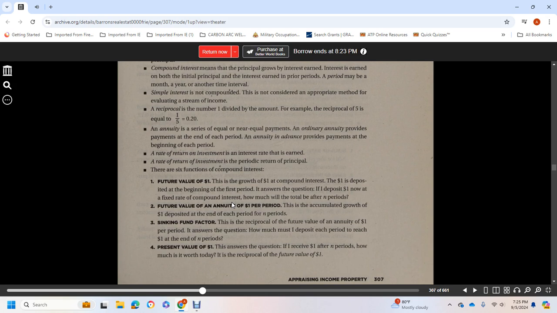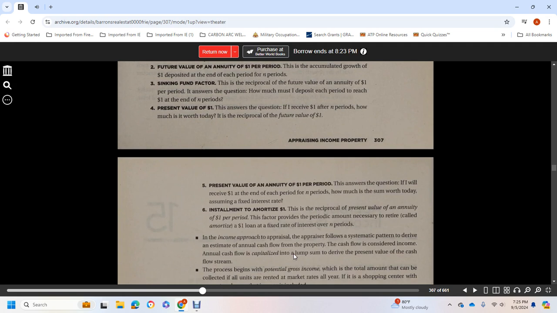Three, sinking fund factor, the reciprocal of the future value of an annuity of $1 per period. It answers the question: how much must I deposit each period to reach $1 at the end of n periods? Four, present value of $1, which answers the question: if you receive $1 after n periods, how much is it worth today? It is the reciprocal of future value of $1. Five, present value of an annuity of $1 per period, which answers the question: if you receive $1 at the end of each period for n periods, how much is the sum worth today?